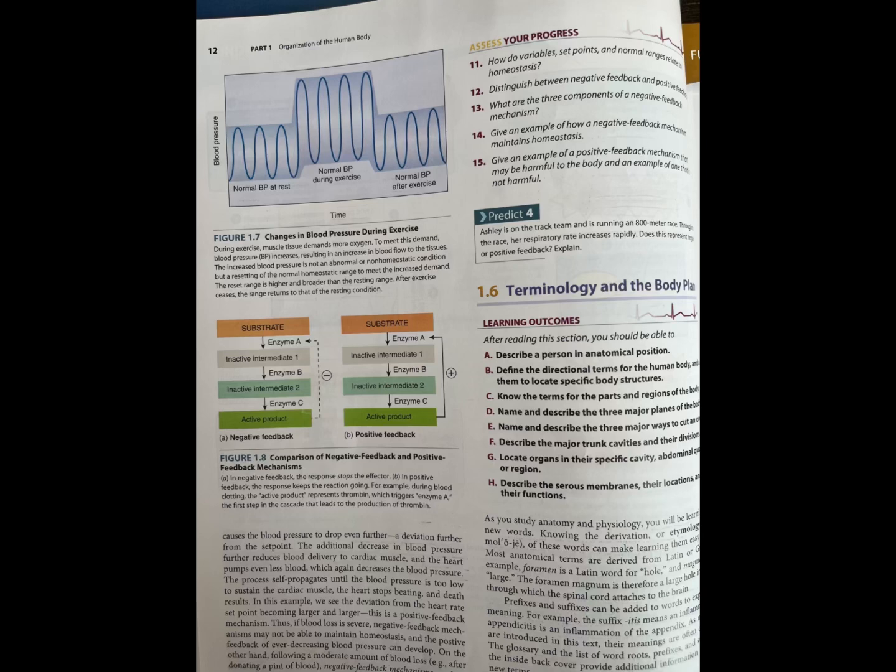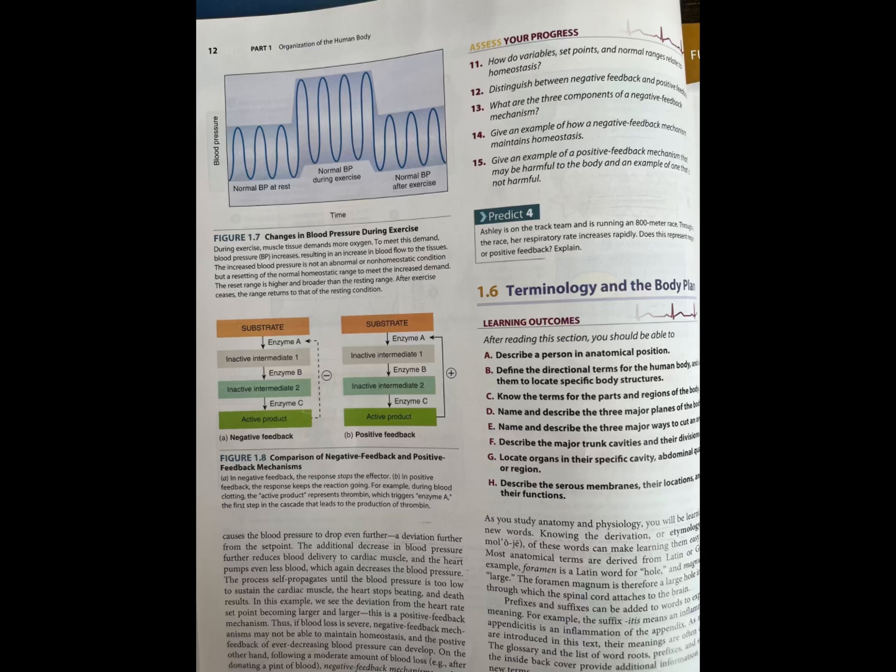Two basic principles to remember are that, one, many disease states result from the failure of negative feedback mechanisms to maintain homeostasis, and two, some positive feedback mechanisms can be detrimental instead of helpful. One example of a detrimental positive feedback mechanism is inadequate delivery of blood to cardiac heart muscle.